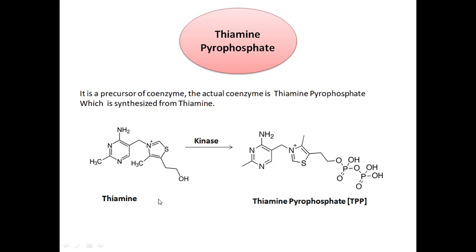The reaction is given here. This is the structure of thiamine. When thiamine is treated with a kinase enzyme, it gives thiamine pyrophosphate. This is the pyrimidine ring, the thiazole ring attached to a CH2 group, and this is the phosphate group, two phosphate groups, hence it is thiamine pyrophosphate, also called thiamine diphosphate.